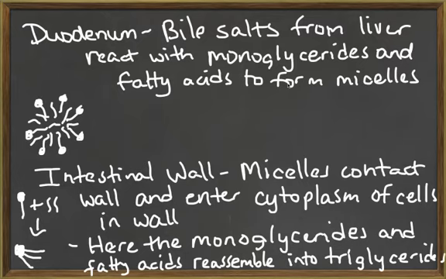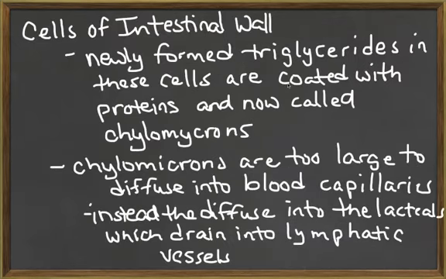When a micelle contacts the intestinal epithelium, the lipids diffuse across the cell membrane of the epithelium and enter the cytoplasm. The intestinal cells synthesize new triglycerides from these monoglycerides and fatty acids. These new triglycerides are then coated with proteins, and the resulting complexes are called chylomicrons.